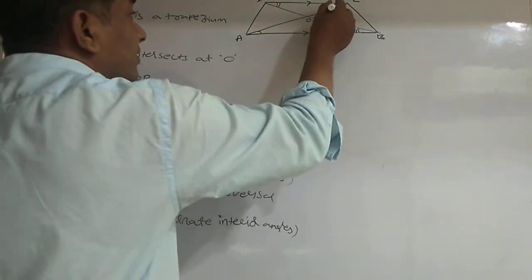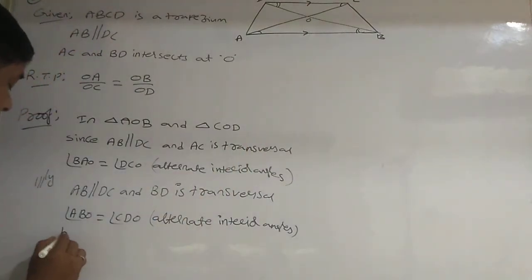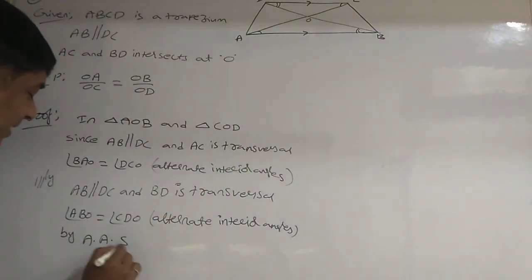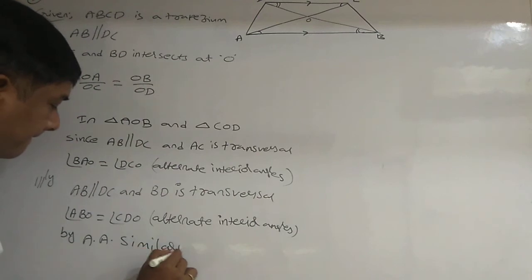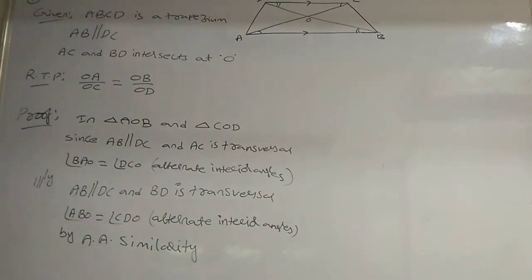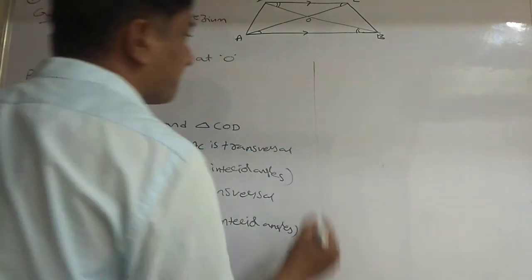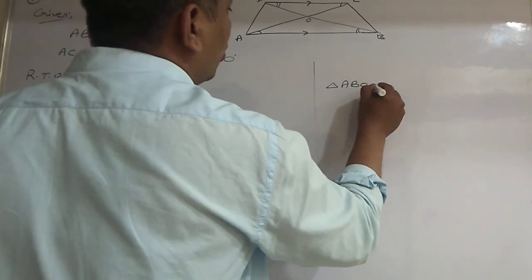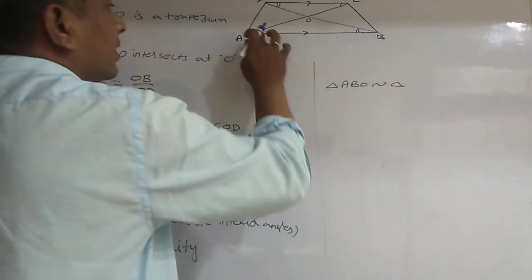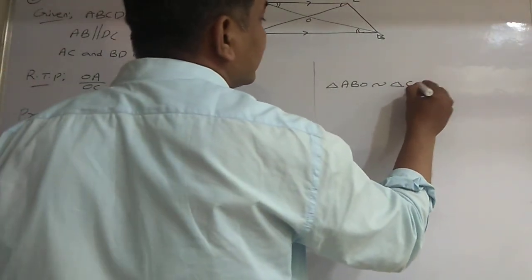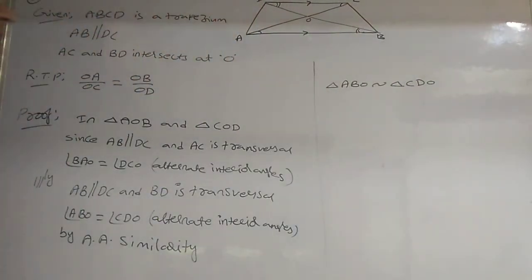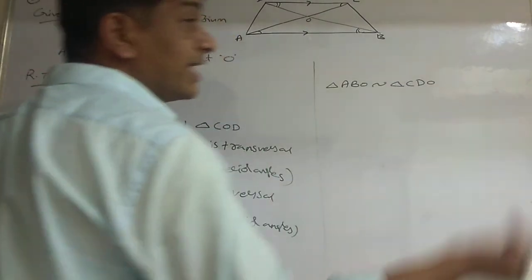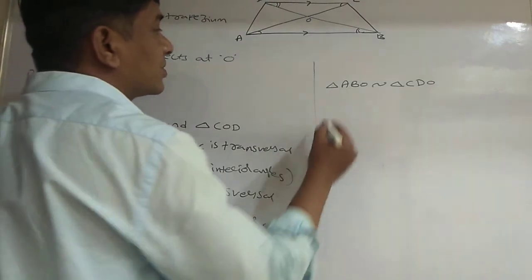Now this angle is equal to this angle, and this angle is equal to this angle, by AA similarity. Triangle ABO is similar to triangle CDO, where A's corresponding vertex is C. Since they are similar, their corresponding sides are proportional.